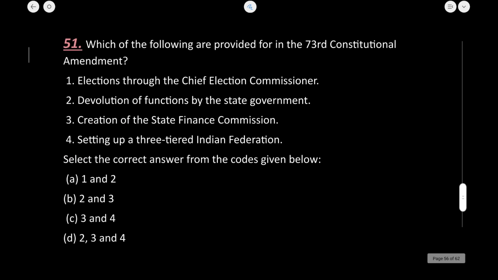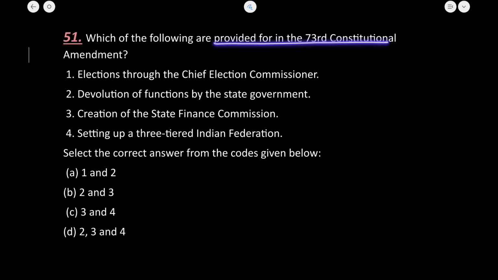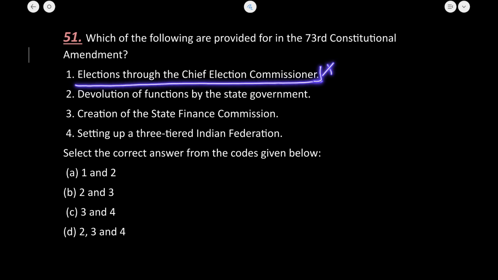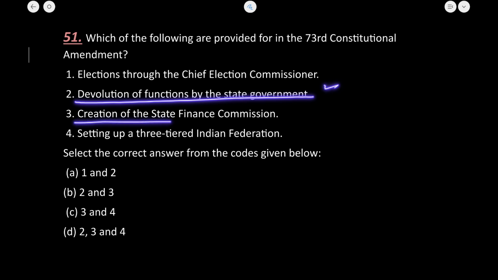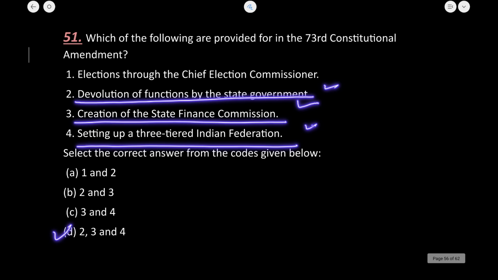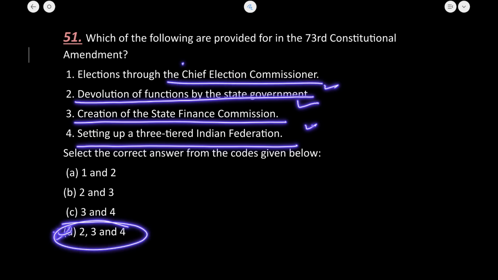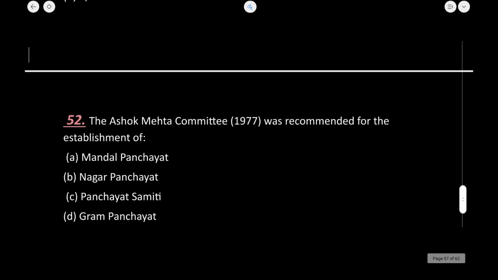Now, which of the following are provided for in the 73rd Constitutional Amendment Act? Election through the Chief Election Commissioner? No, not at all. 1 is incorrect. Devolution of funds? Yes. Creation of State Finance Commission? Yes. Setting up a 3-tiered Indian Federation? Yes. 2, 3 and 4 are correct. There is nothing about the Election Commissioner's elections.